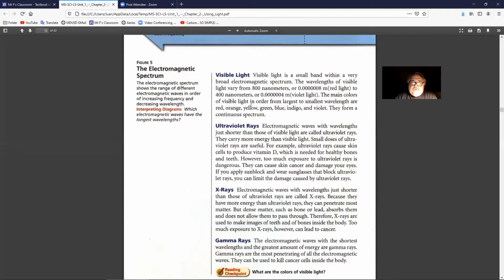The main colors of visible light in order from the largest to the smallest wavelengths are red, orange, yellow, green, blue, indigo, and violet. They form a continuous spectrum.